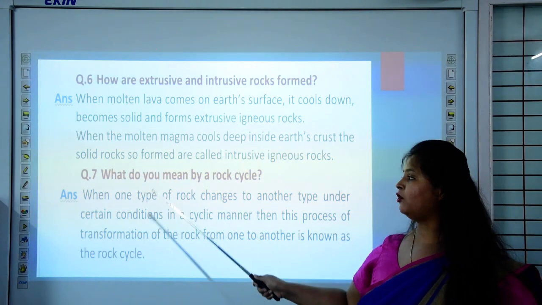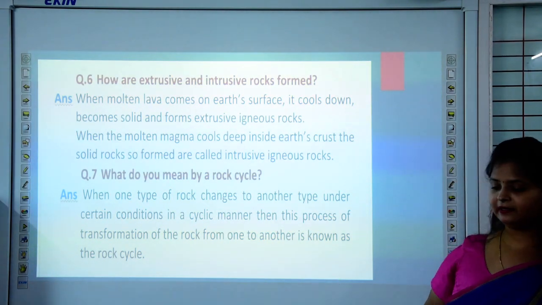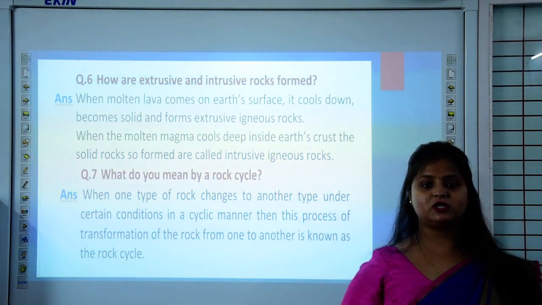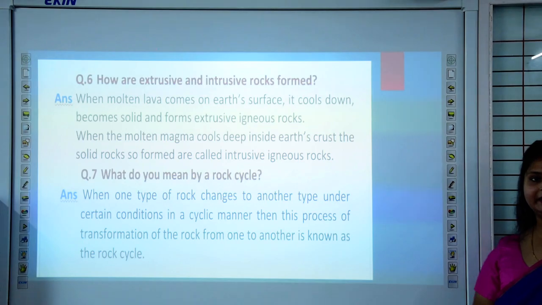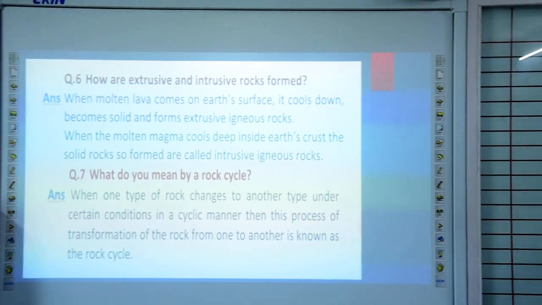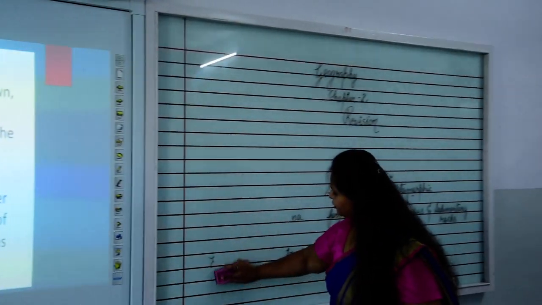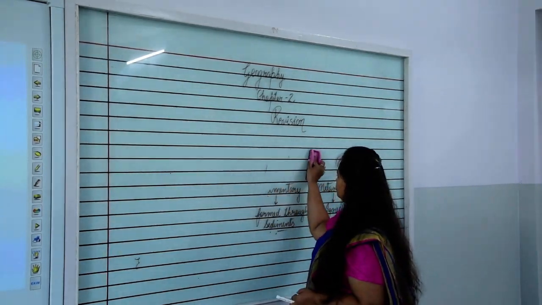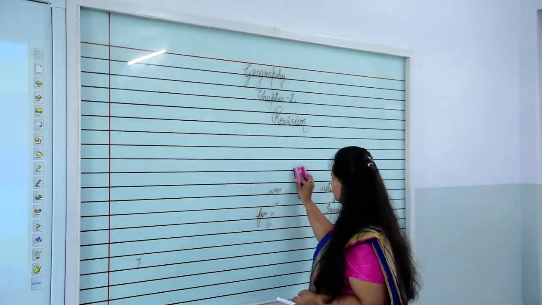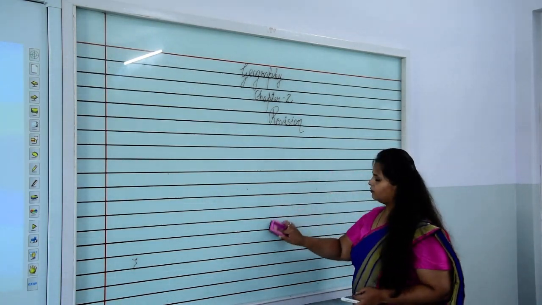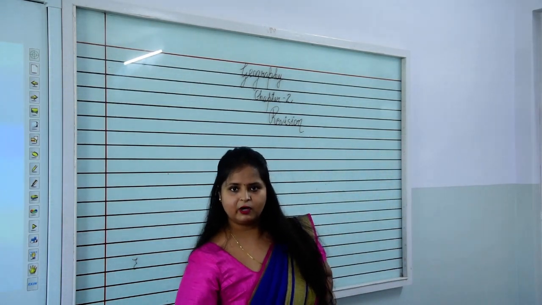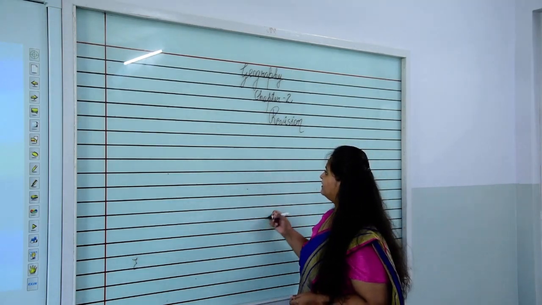Question number 7, what do you mean by a rock cycle? Rock cycle, just now I have explained to you. Let me tell you once again what a rock cycle is. I have already told you, from igneous rocks only the further rocks have been formed. I have shown you the diagram also, but you must remember it through this diagram.